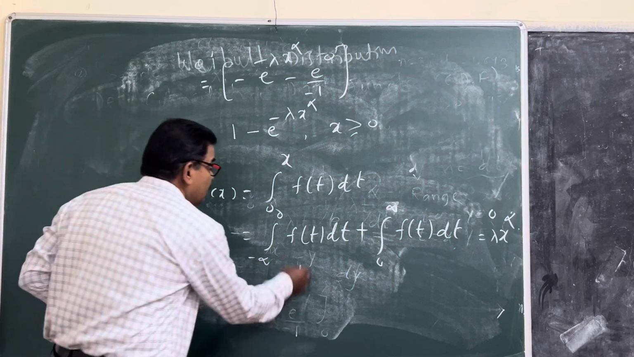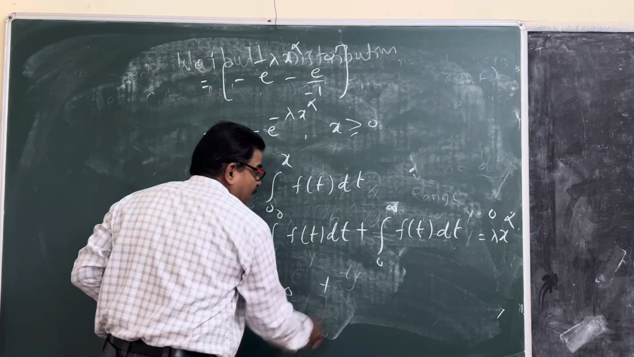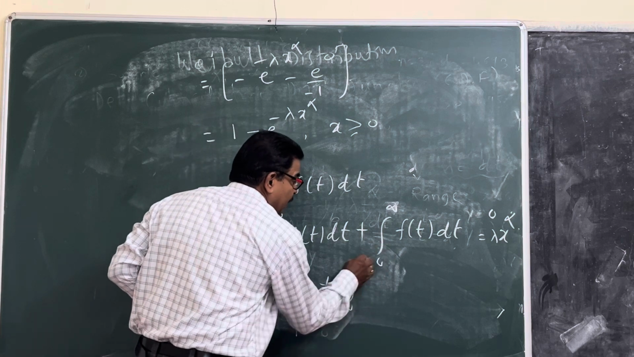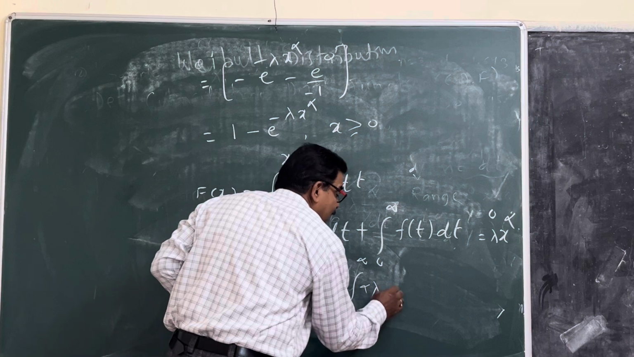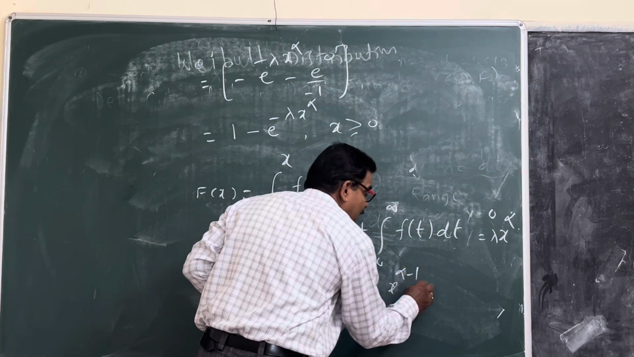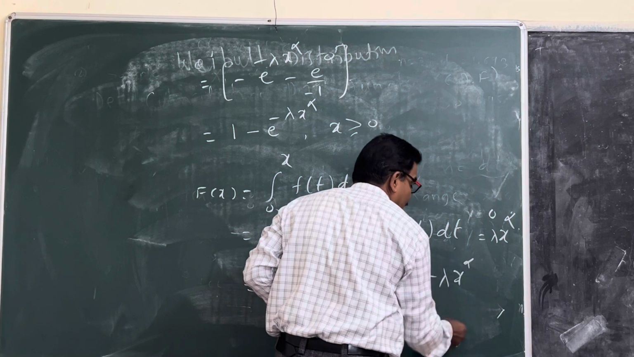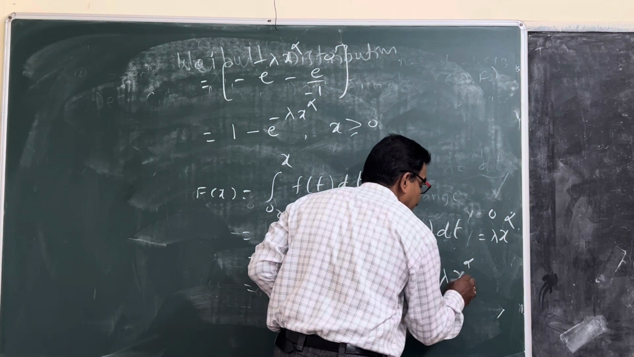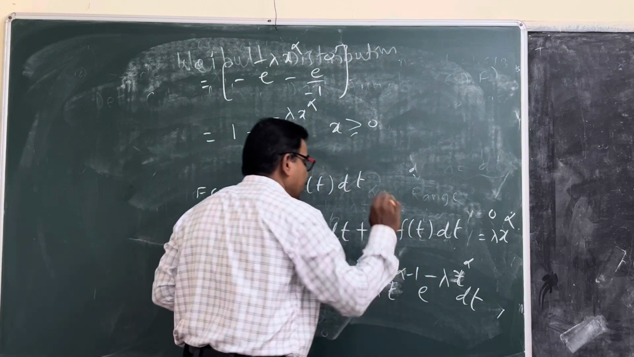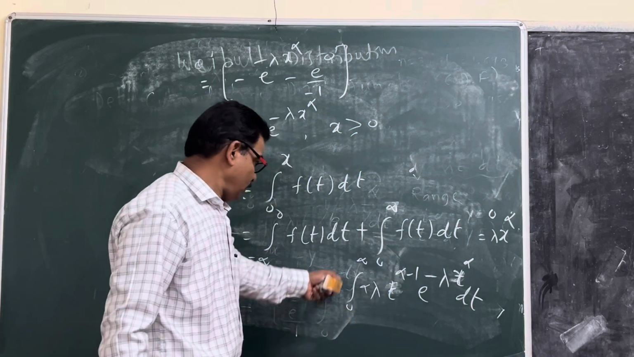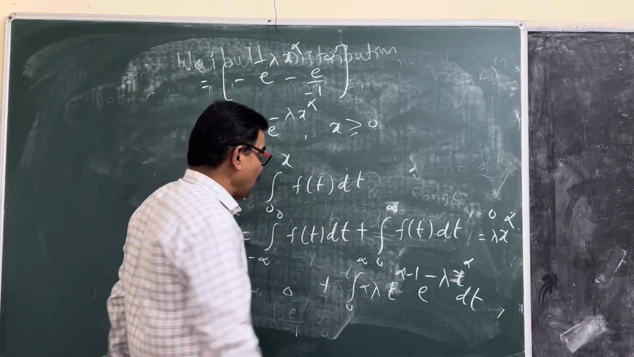The PDF is 0 otherwise, plus the integral from 0 to infinity of alpha lambda t raised to alpha minus 1 e raised to minus lambda t raised to alpha with respect to dt. Integrate this from 0 to infinity, substituting all the values, and find out.